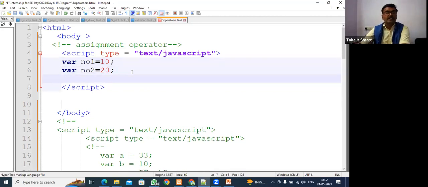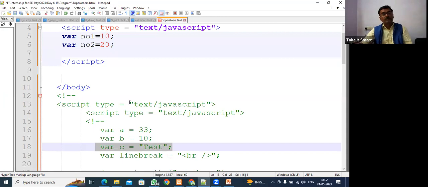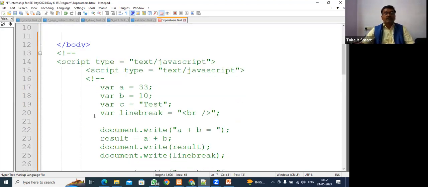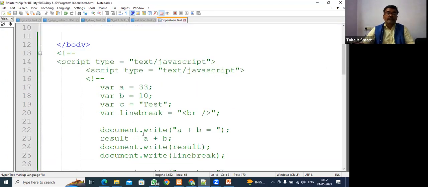Next, we can use another variable to hold the HTML tags which give us a line break, and document.write.